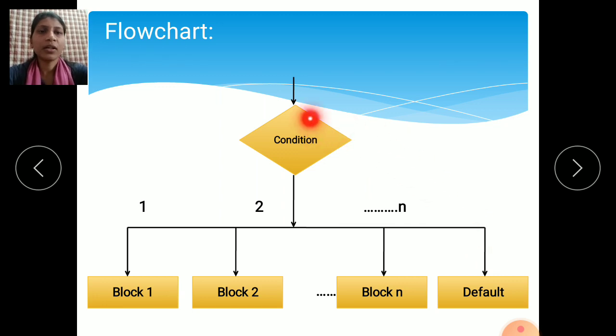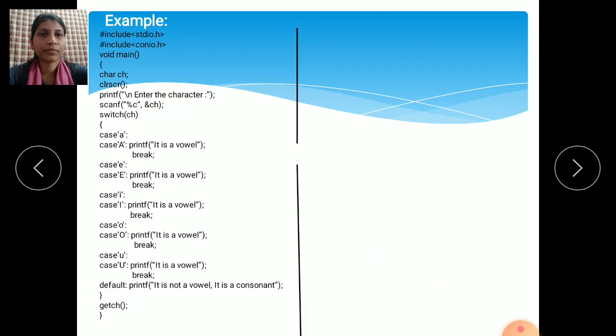This shows the flow of logic, so the user can understand exactly how it works step by step using this flow chart. It's very easy to understand how this condition works, how the logic flows, and how whatever code you have written executes step by step. If you see the flow chart, you will get the idea how your program is working step by step. Then we will see one example of using the switch statement.